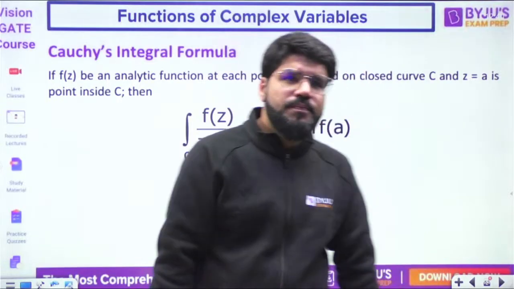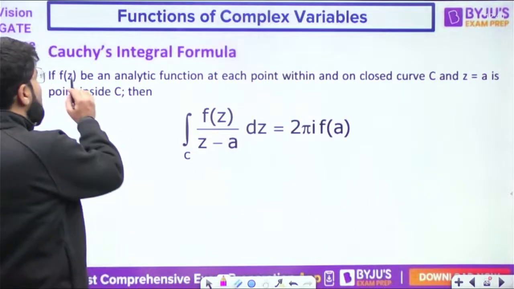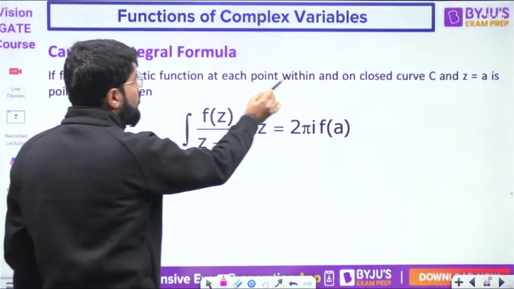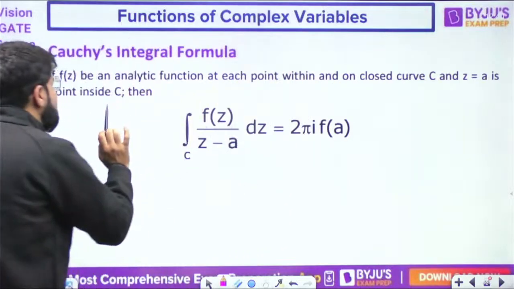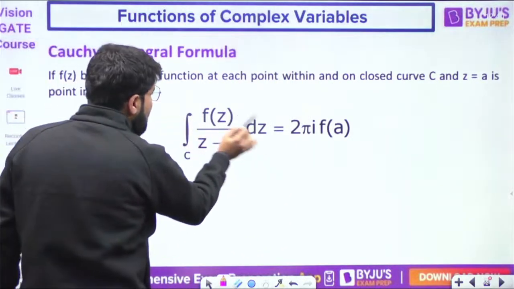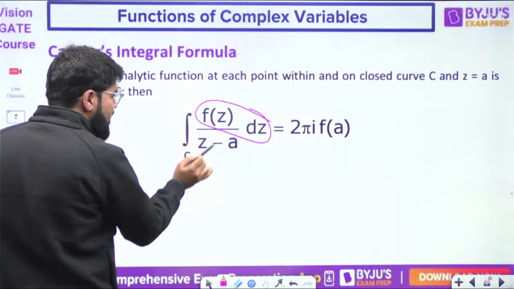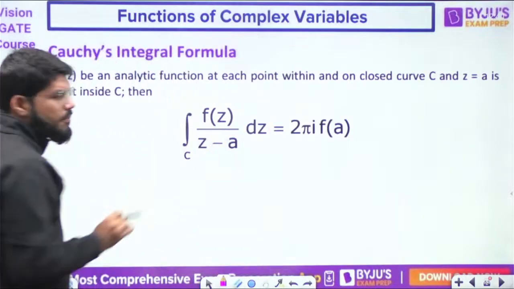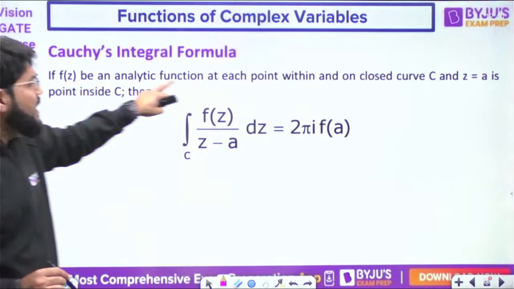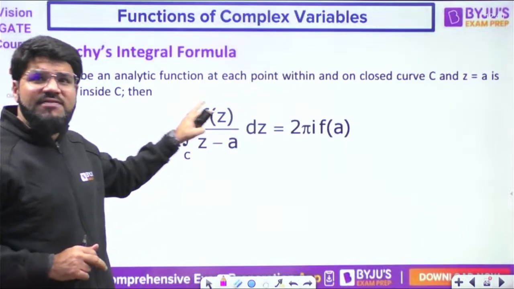Okay. So, if f(z) is an analytic function at each point within and on a curve C, and z equal to a is a point inside C. Now see, I am not integrating f(z) dz. I have f(z) upon z minus a, where f(z) is the numerator part, and that numerator should be analytic. Then f(z) upon z minus a.